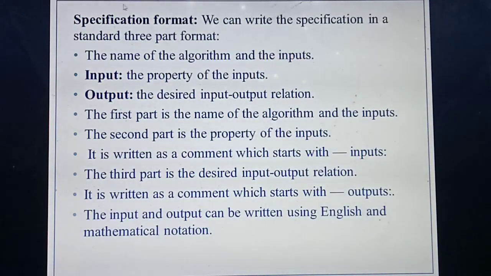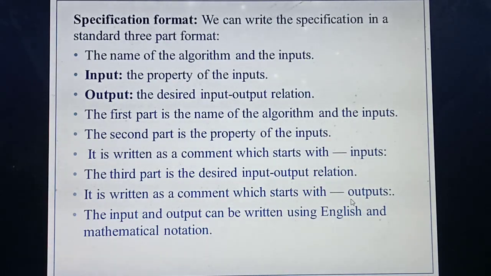So that is what they are giving. What's the specification format for writing an algorithm? First you need to define the name of the algorithm. Next you need to define the input, so the name of the algorithm is followed by the input. Then you should define the property of the input. Then you define the output, and you have already studied the input and output relation. Always the input and the output will be written with the command line, but in normal, human-understandable language.